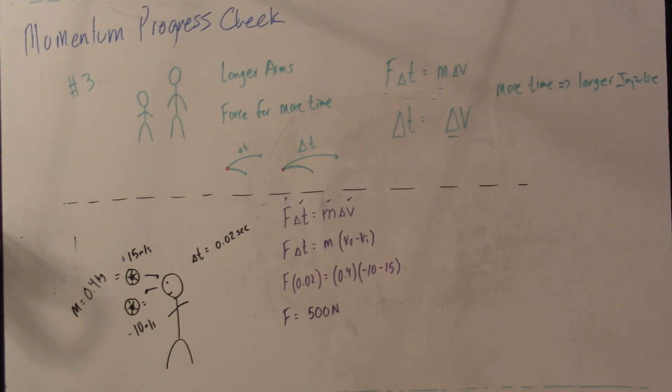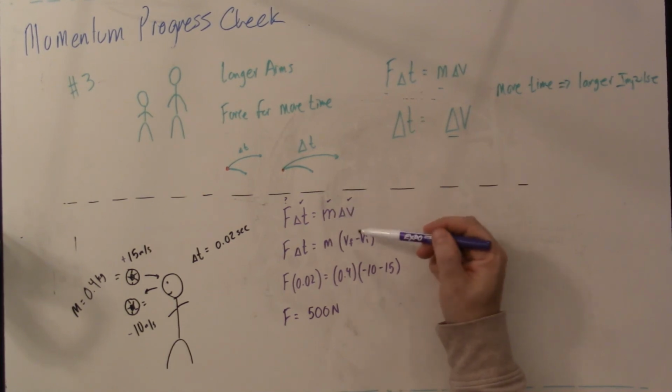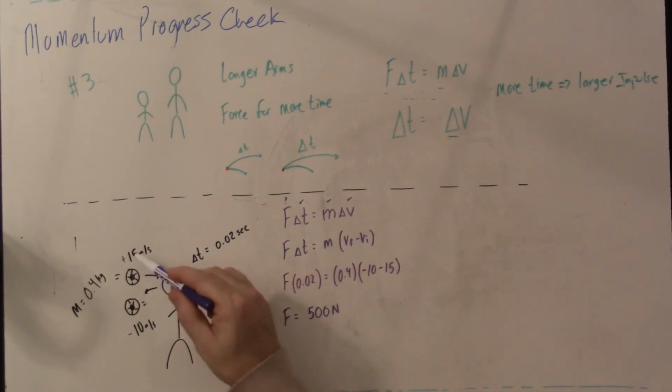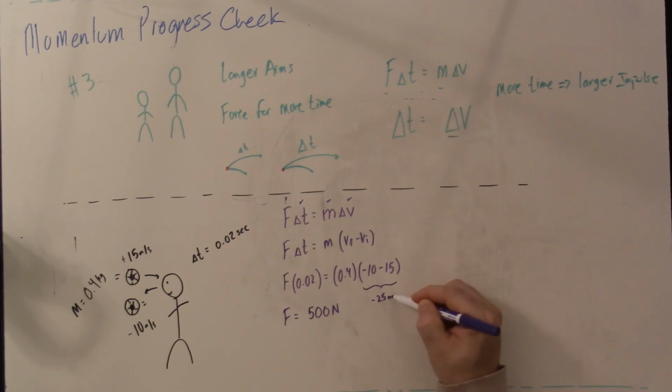So this problem is tricky because it really highlights the fact that this is the change in velocity, not the change in speed, but the change in velocity. And that velocity goes from 15 to negative 10, which is in essence a change of 25, or in this case negative 25 meters per second. That was really a sneaky one.